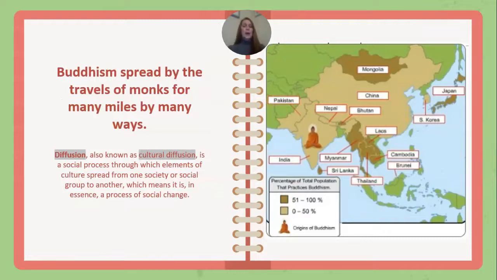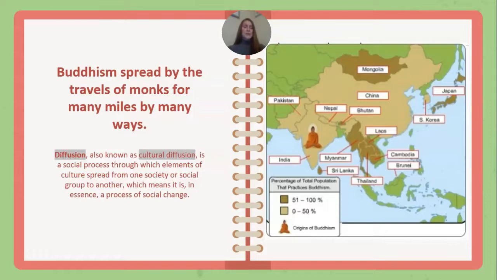So Buddhism spread by the travels of monks and missionaries for many miles by many ways. And again, we go back to that word diffusion. You can look at this map while I'm reading. Diffusion, also known as cultural diffusion, is a social process through which elements of culture spread from one society or social group to another, which means it is, in essence, a process of social change.